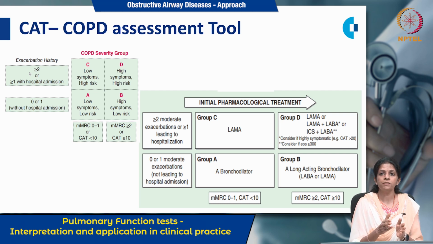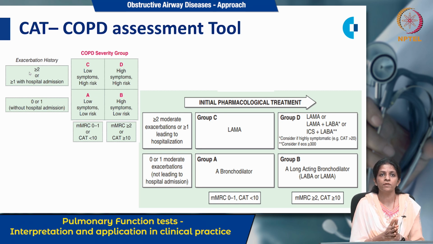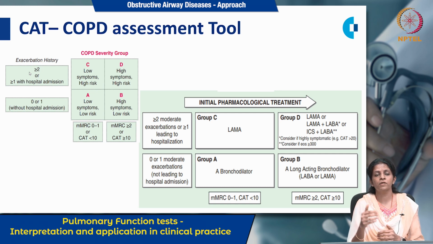If mMRC is greater than or equal to 2, the patient has severe disease, or if the patient has a CAT of greater than or equal to 10, that also says the patient has severe COPD. With that, likewise by symptoms, low symptoms high risk or high symptoms high risk, we have divided into A, B, C and D, and accordingly we add bronchodilator therapy for each group.